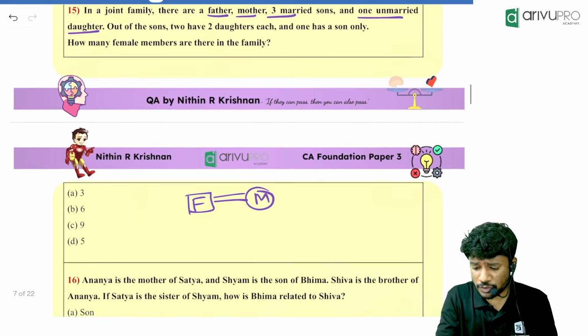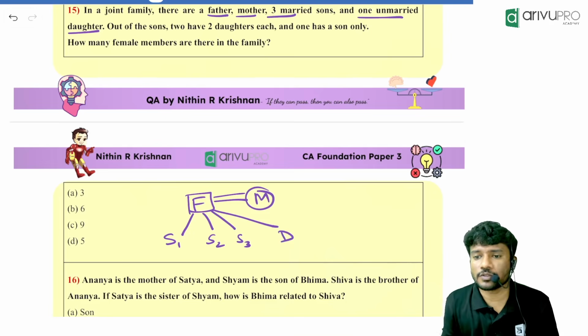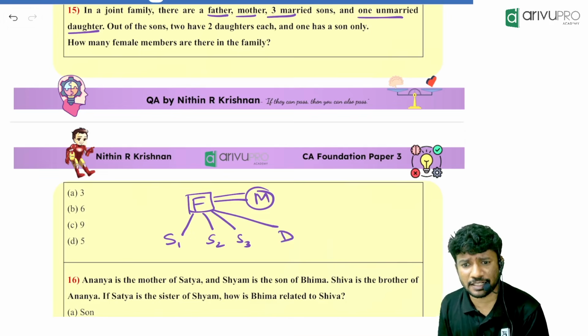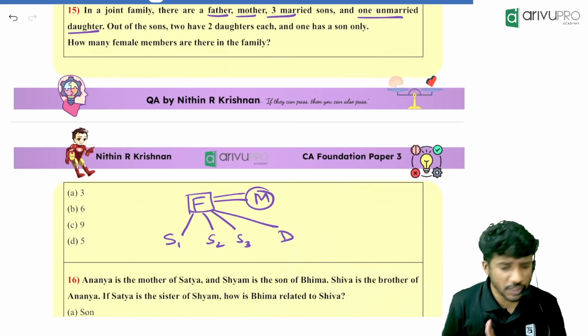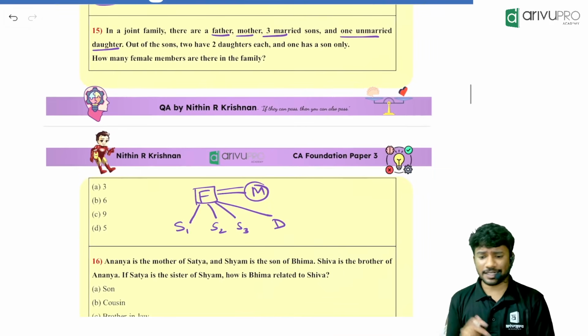So I will just do it this way. Lower generation, son 1 is there. Then son 2 is there. Then son 3 is there. Then a daughter is also there. Is this correct? Yes, everyone is in the same generation. Even though I write it like this, everyone is in the same generation, because we need to connect many people. That's why I'm just writing this way.